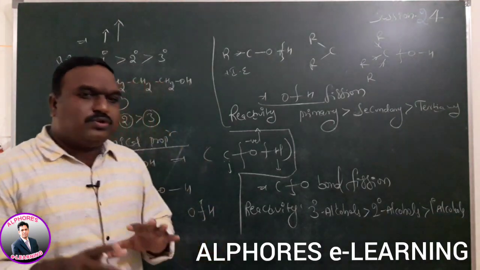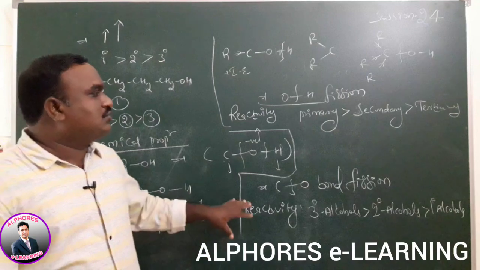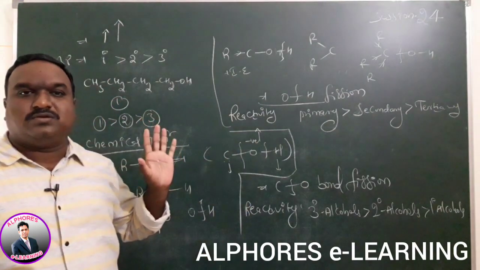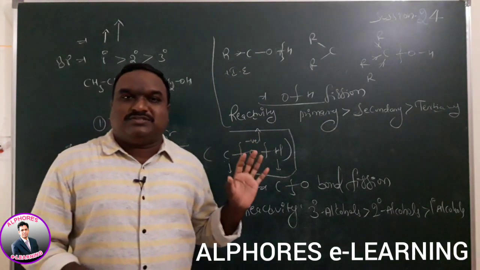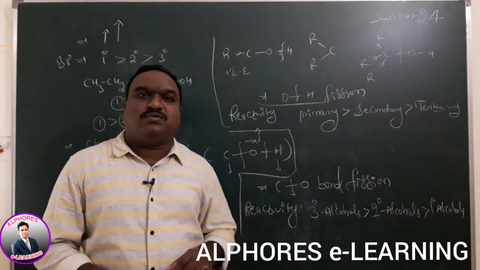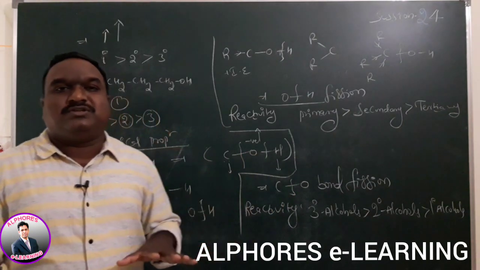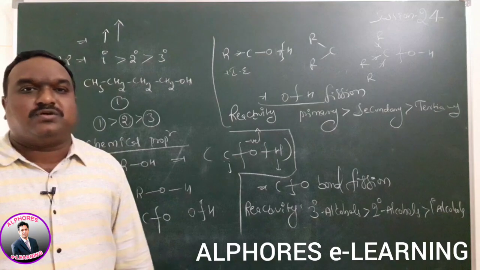You remember only one thing here. Based on the nature we can explain that reactivity. OH bond cleavage is highest in primary compounds. CO bond cleavage is present in tertiary compounds.